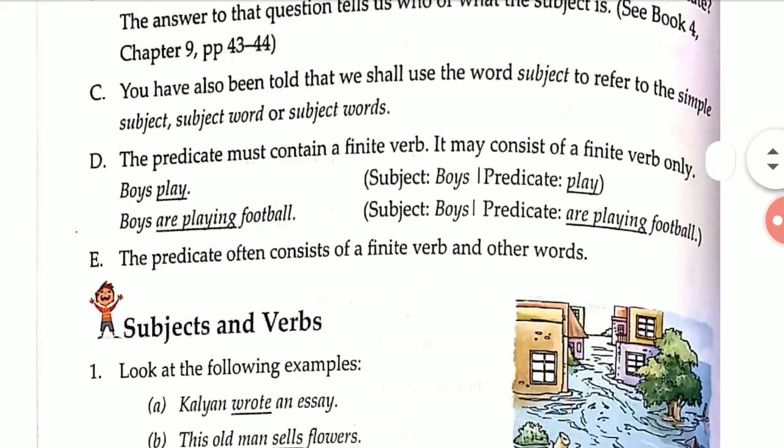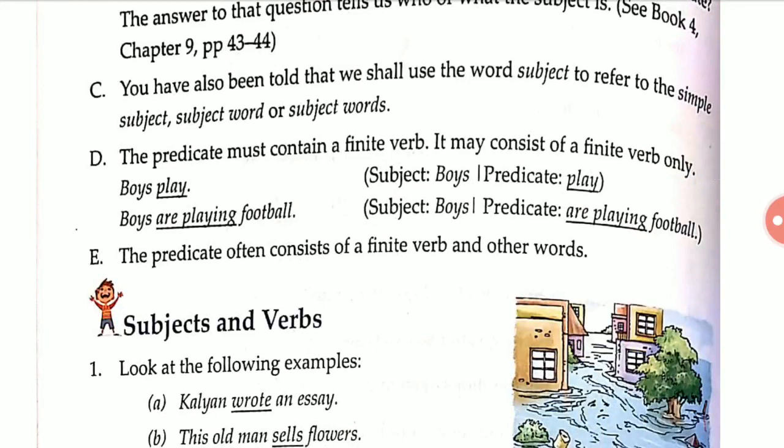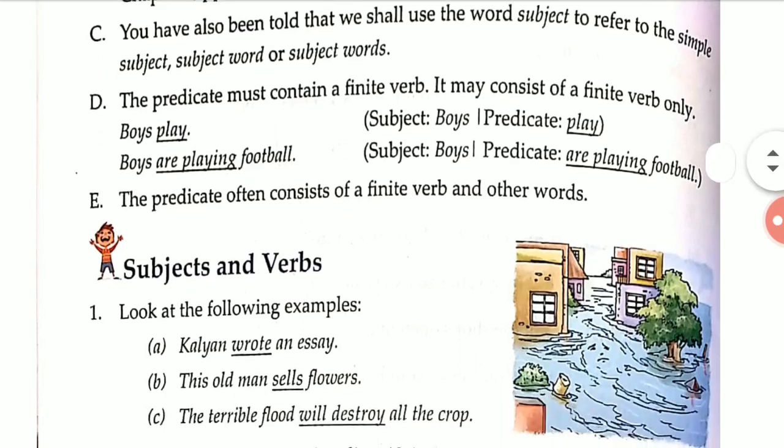We have to find out the subject of the verb. So a finite verb is a form of a verb which has a subject, so the predicate must contain a finite verb only.